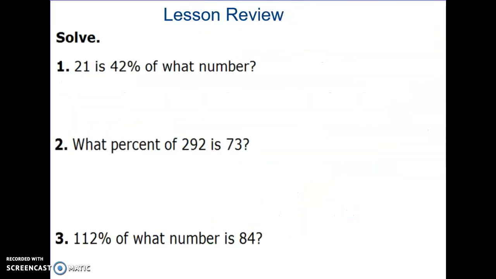Okay, so lesson review right here very quickly. Can you please pause this and do these 3 problems? Okay, and we're back.